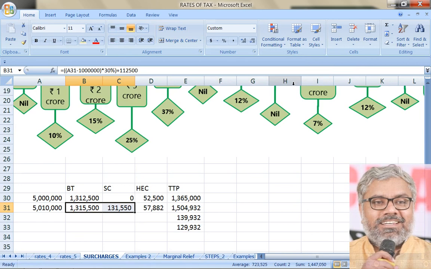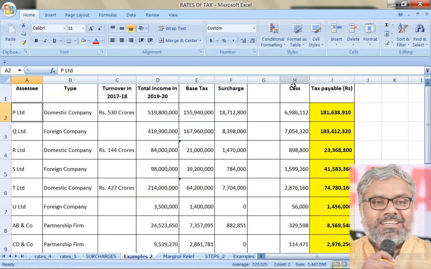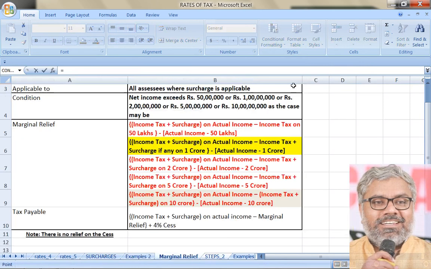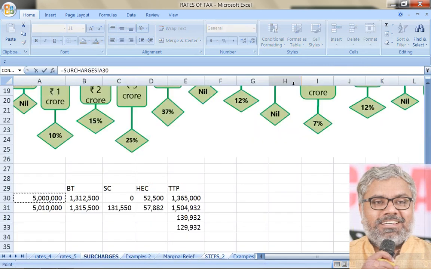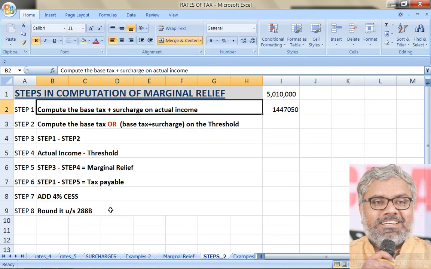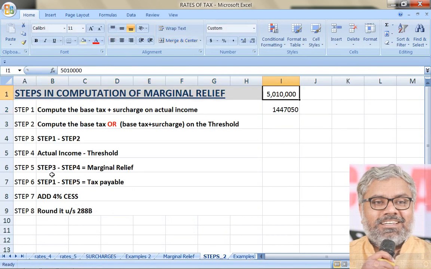Put together, 14 lakhs 47,050. So that can be taken here, or you can just take the total of these two things, base tax plus surcharge. So that is the first step. Now base tax plus surcharge on actual income. You know how to calculate this, so you can calculate it on paper. How much is that? 14 lakhs 47,050.